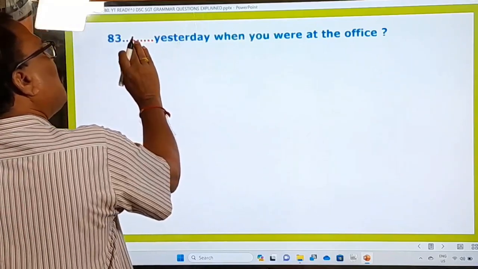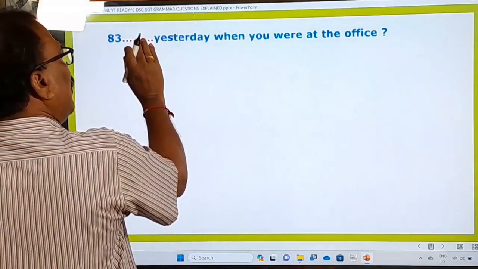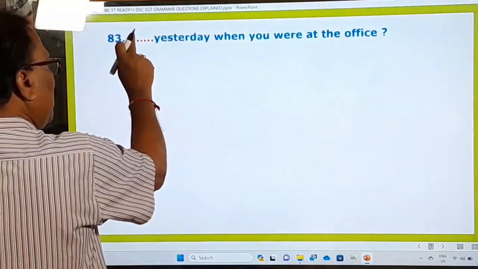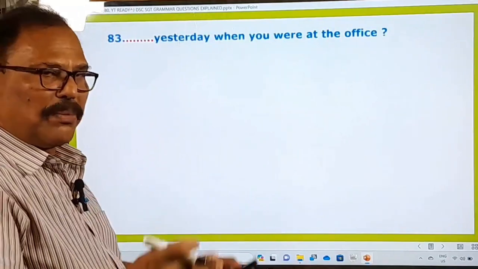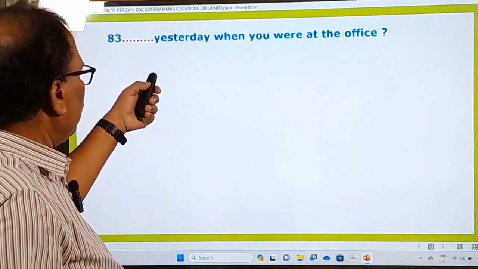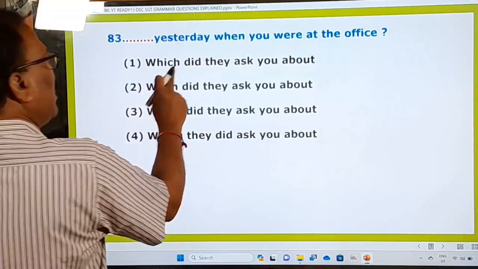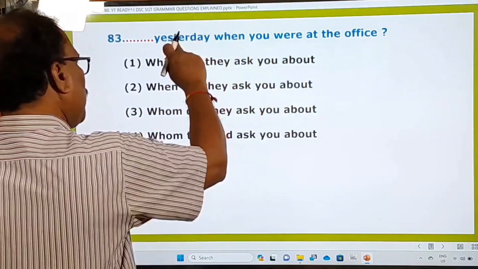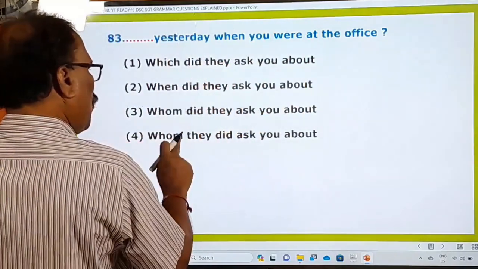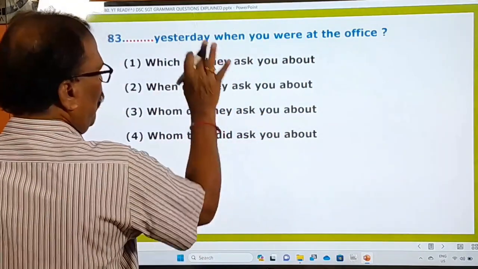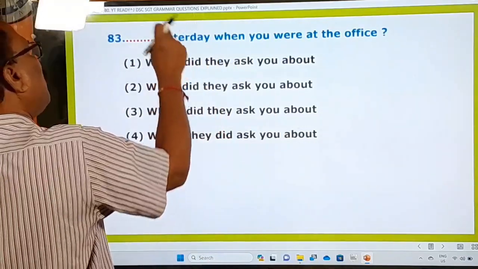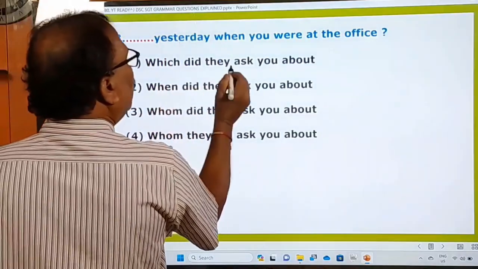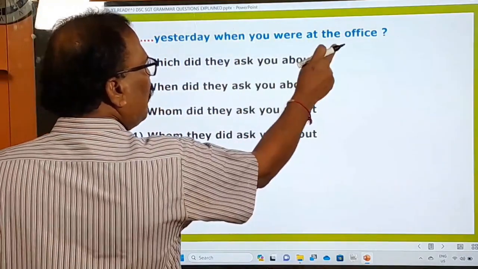Okay. Right. Now, let's go to the next question. 83rd, again here is a blank given in this sentence. Dash yesterday when you were at the office. Question mark is given. So that we have to fill in with a suitable word or words or sentence. Come on, let us see the options. Which did they ask you about yesterday when you were at the office? When did they ask you about yesterday? Whom did they ask you about yesterday? Whom they did ask you about? So these are the four options given. What is to be used in this blank? Let us check. So here, which did they ask you about when you were at the office?